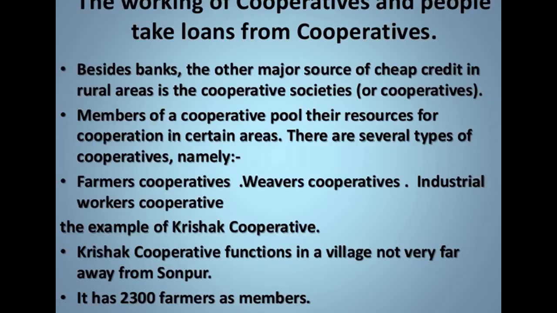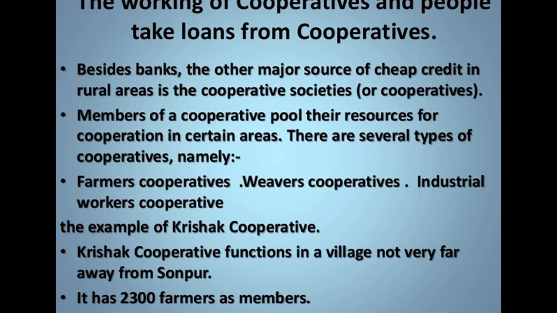Now the working of cooperatives, and people take loans from these cooperatives only. So how do these cooperative societies work as loan lending institutions in these rural areas? Besides banks, the other major source of cheap credit in rural areas is these cooperative societies, or we can say cooperatives. Basically these cooperatives are made up of members, a few of the people who are main leaders out there.